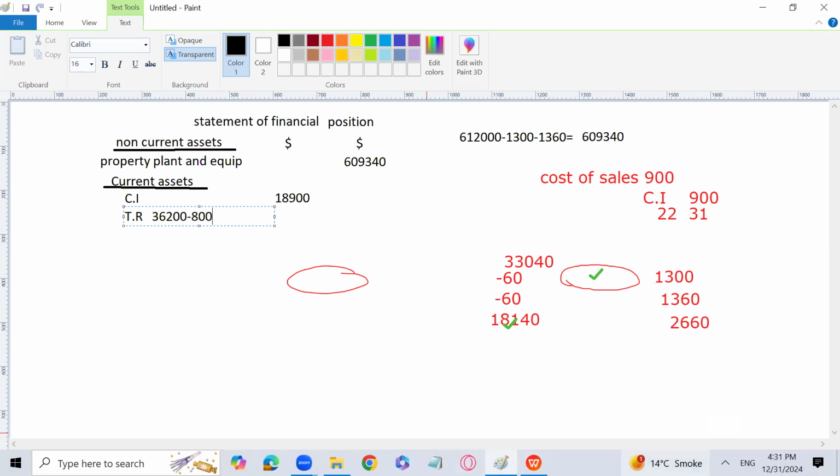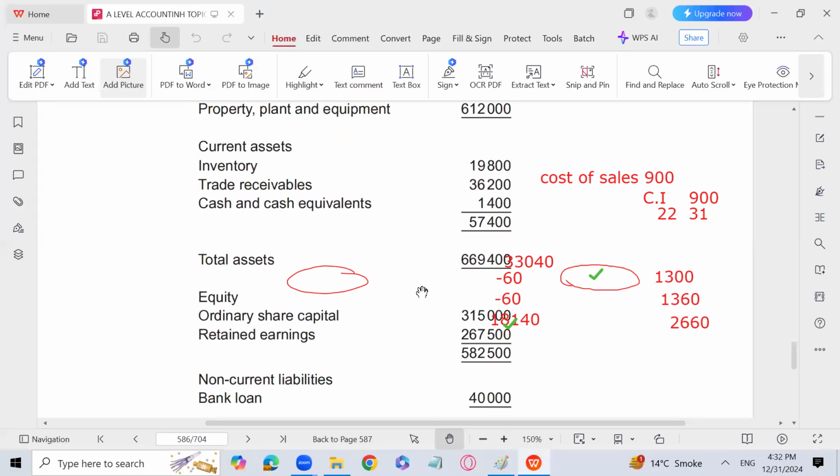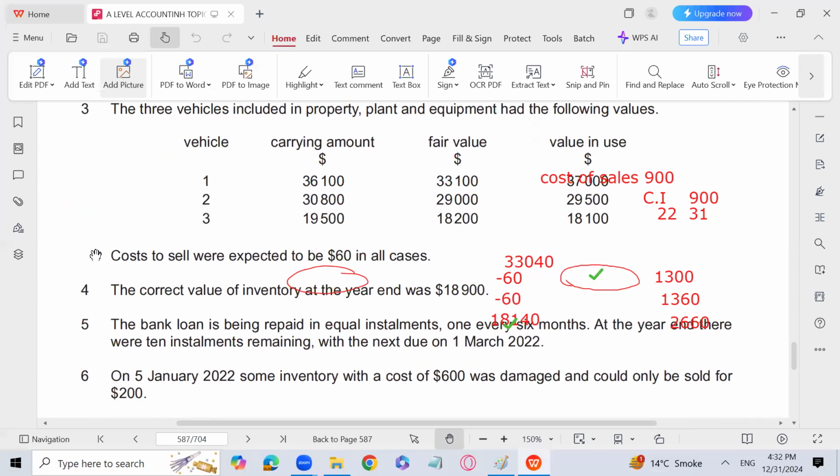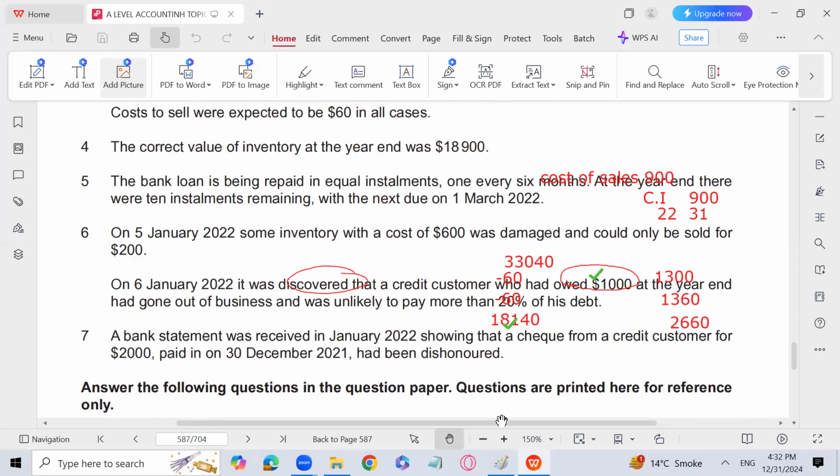Then there is an adjustment which we have missed. And that is regarding the bank statement. Let me rub it up, so it will become easy for you to understand. Okay.